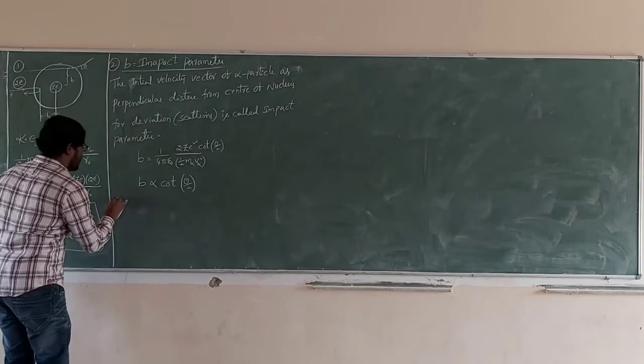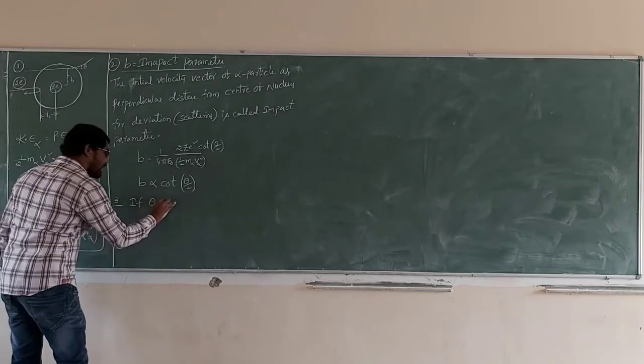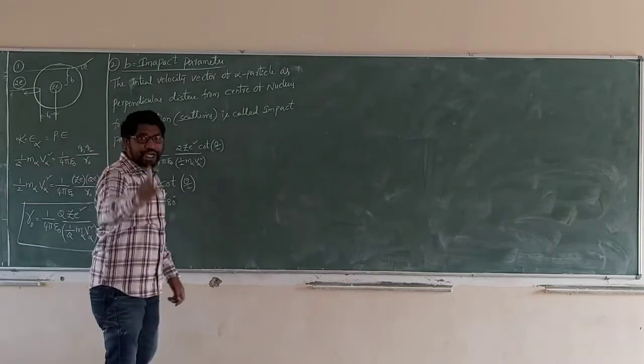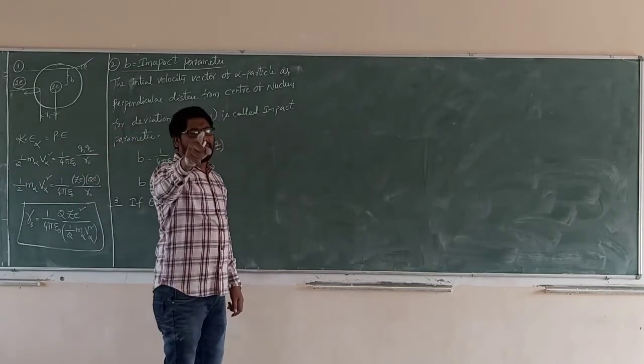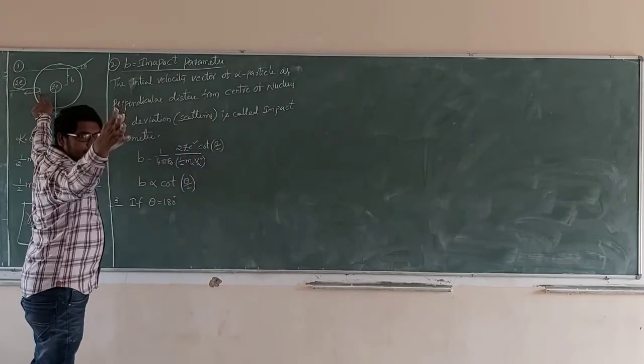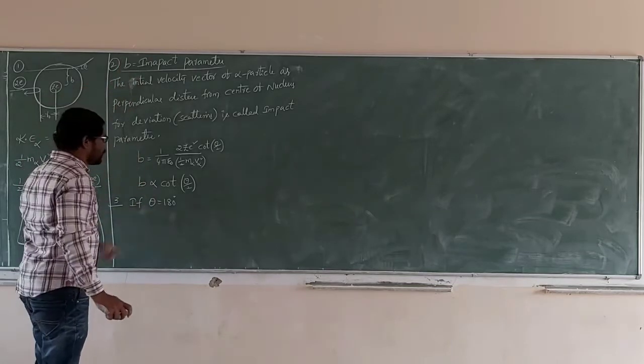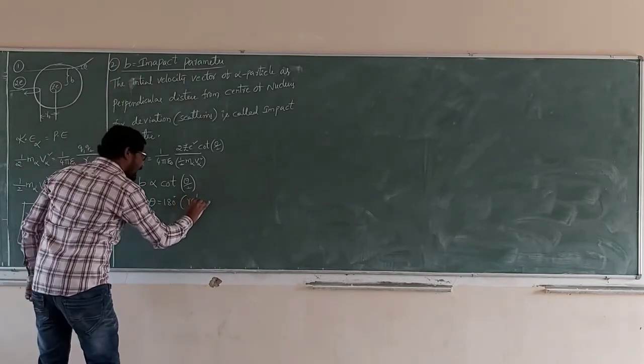Suppose theta is equal to 180 degrees. What is 180 degrees? Retrace. At the retrace point, there is no perpendicular distance, so there is no impact parameter.